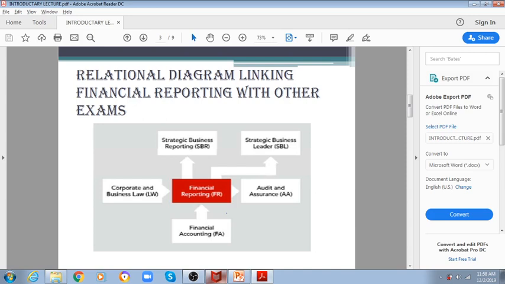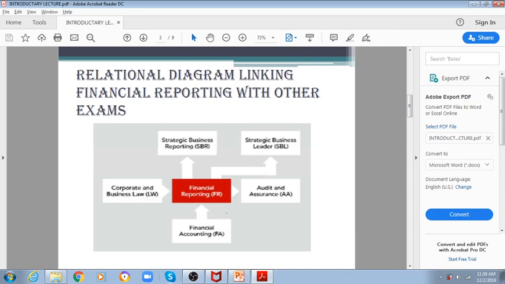So financial reporting, or FR, is related to financial accounting, your earlier paper in ACCA, and it is also related to law, F4, as some portion of financial reporting is connected with law, and to audit and assurance, obviously, because audit is always related to financial reporting. You cannot disconnect audit from financial reporting.